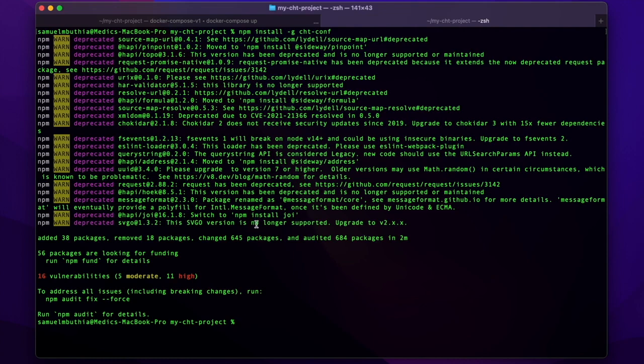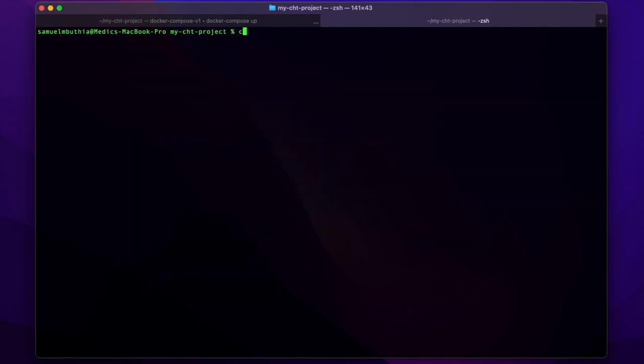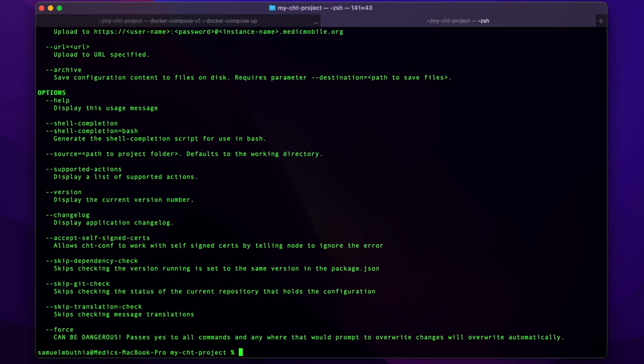So now I've seen everything has installed. There are no errors. You can now type cht --version to check the version of CHT conf you're on. You can type cht --help to check the different commands that you can use.